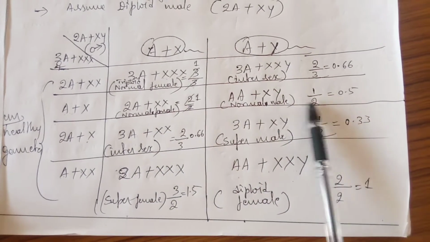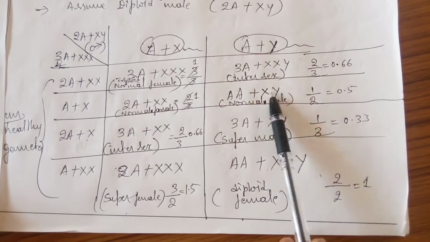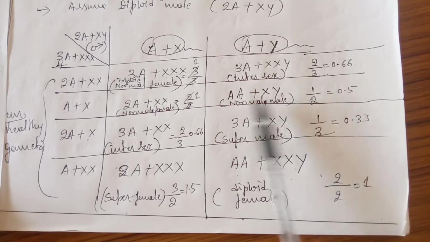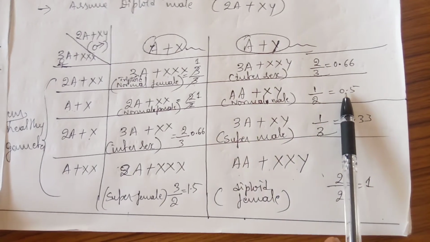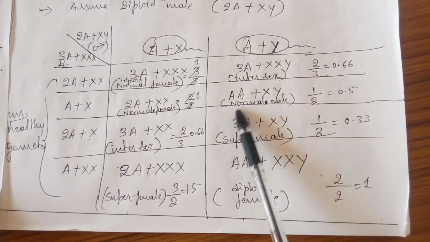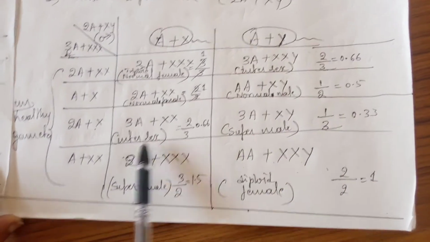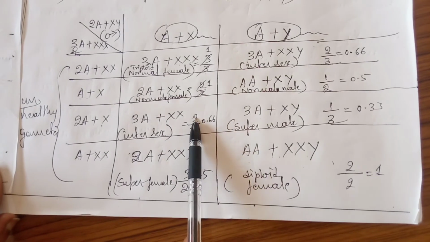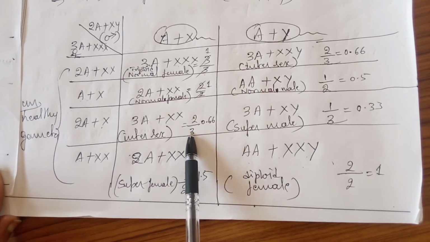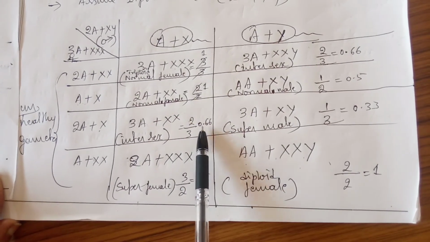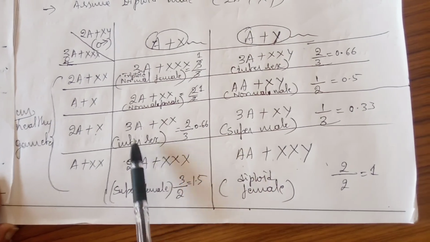If the value is 0.5, that is, only one X chromosome is there and 2 autosomes are there, it coincides with the value 0.5, so it is called a normal male. Here you can make it out, 2 allosomes divided by 3 autosomes coincides with the value 0.66, so it is intersex because the value is between